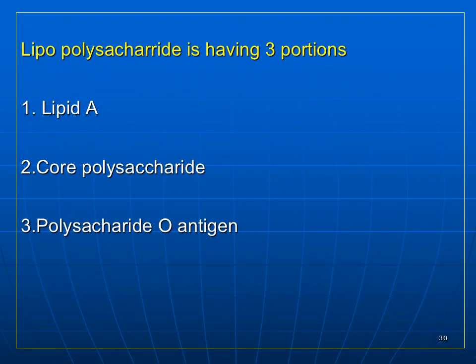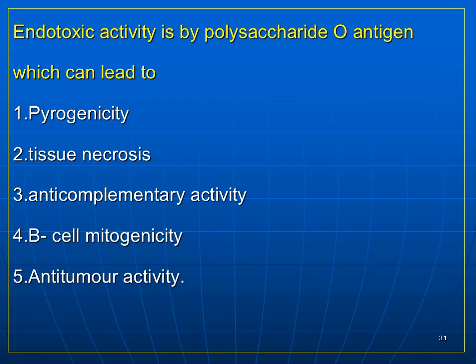The lipopolysaccharide present in gram-negative organisms has three portions: one is the lipid A component, two is the core polysaccharide, and third is the polysaccharide O antigen. The endotoxic activity is by the polysaccharide O antigen.